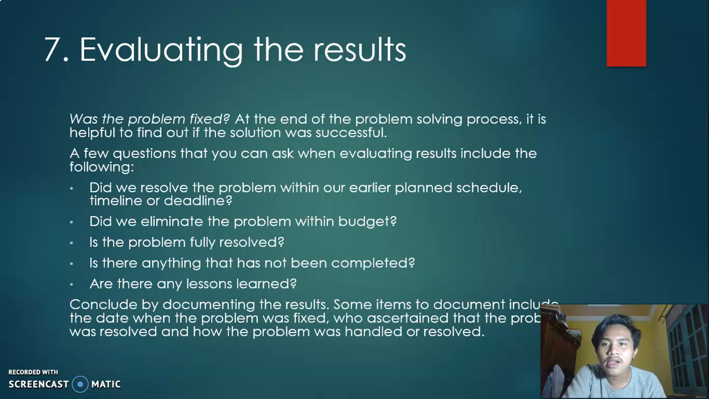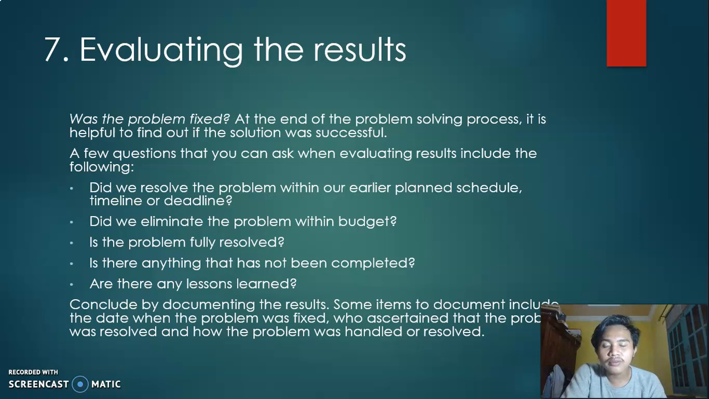Number 7, evaluating the results. Was the problem fixed? At the end of the problem-solving process, it is helpful to find out if the solution was successful. A few questions that you can ask when evaluating results include the following. Did we resolve the problem within our earlier planned schedule, timeline, or deadline? Did we eliminate the problem within budget? Is the problem fully resolved? Is there anything that has not been completed? Are there any lessons learned?